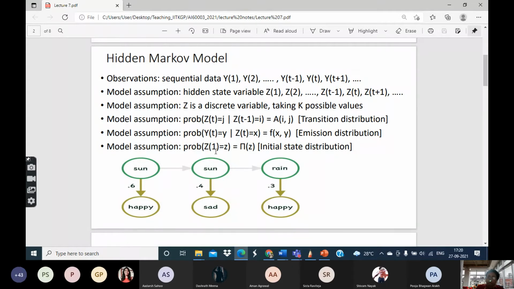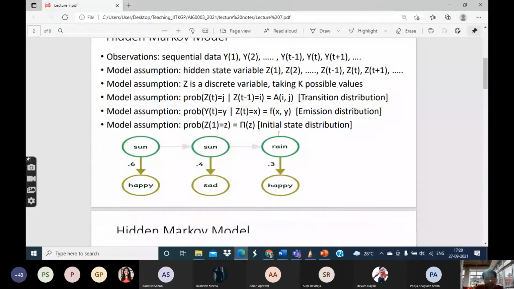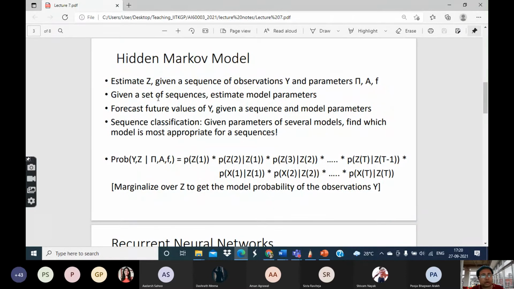That distribution only for the first state, irrespective of the observations, is encoded by this thing. So the model, this hidden Markov model, has three parameters. One is the initial state distribution, another is the transition distribution, the other is the emission distribution. Now what do we do with this kind of a model?